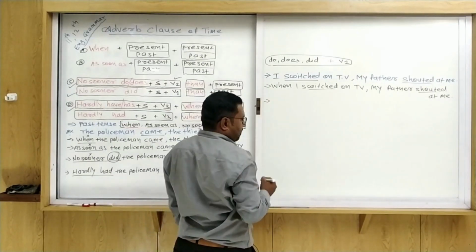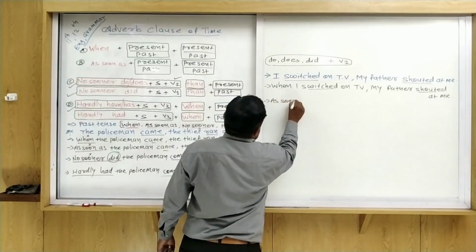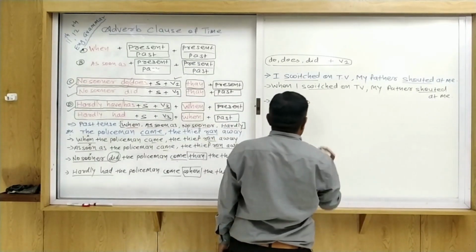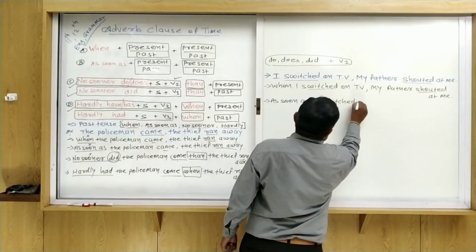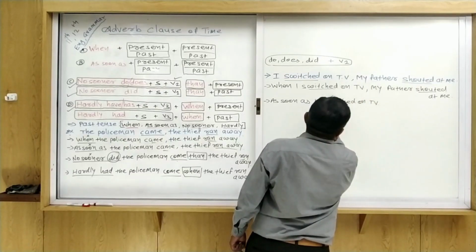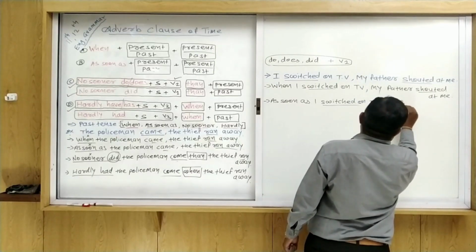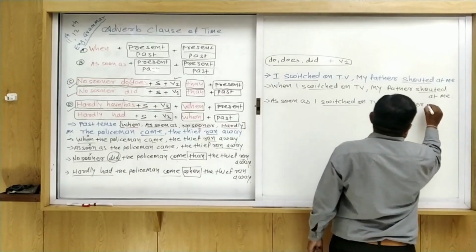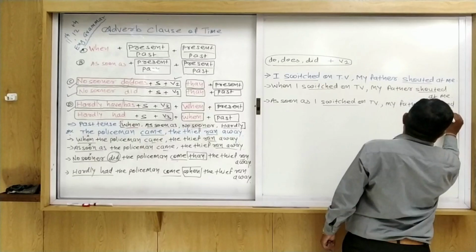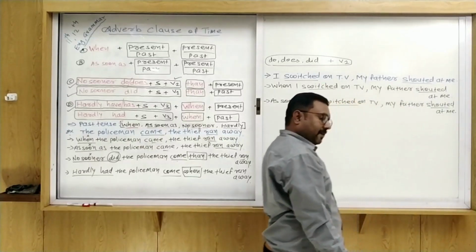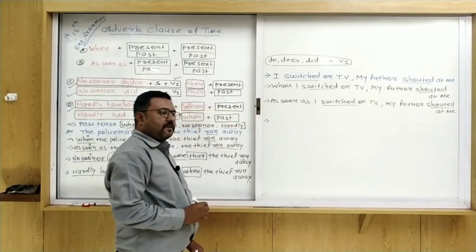Now you can make it yourself using as soon as. So: as soon as I switched on TV, comma, my father shouted at me. Now we are going to use no sooner here.